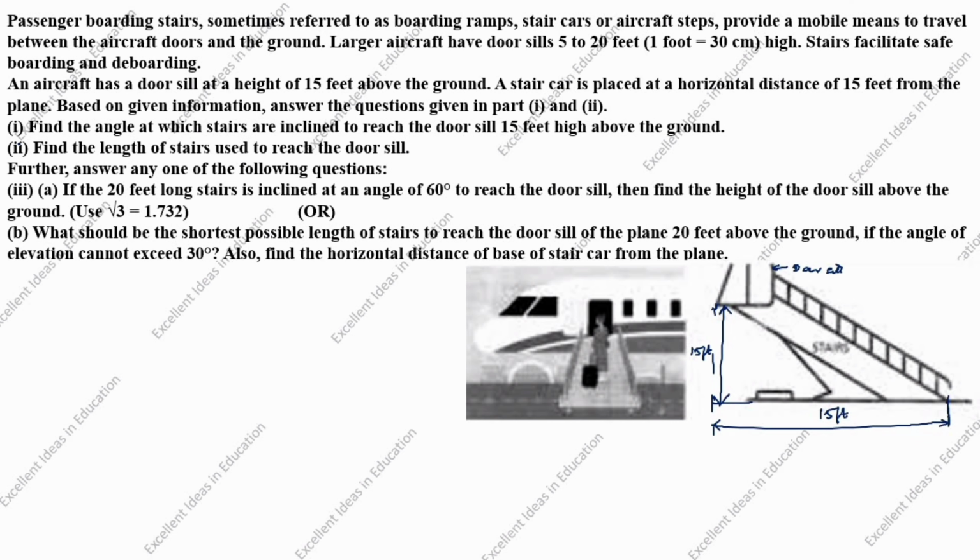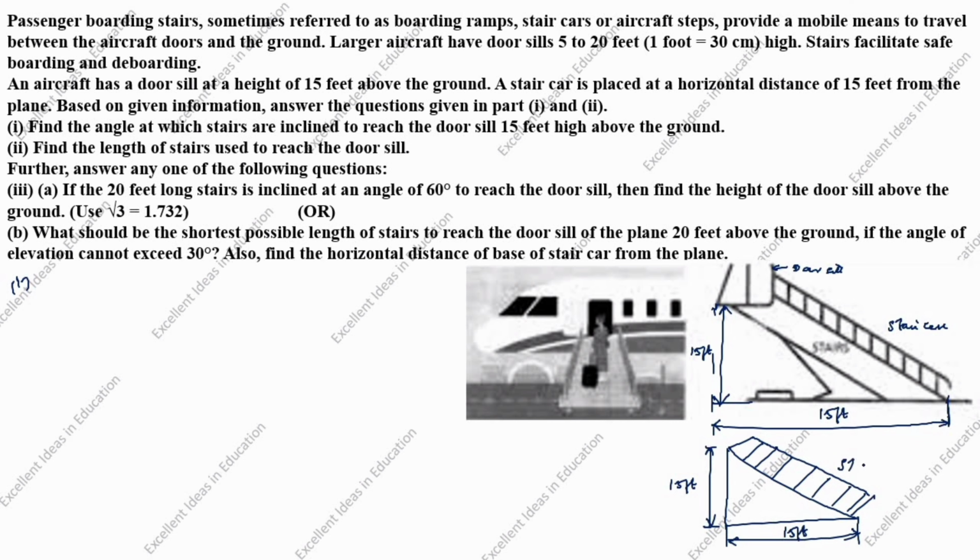What we need to find in this question? First question is, find the angle at which stairs are inclined to reach the door sill 15 feet high above the ground. I will draw the drawing here. This height is given as 15 feet. The horizontal distance is given as 15 feet. The angle at which stairs, this is the staircase, this is the stairs. Here is the door sill. This angle we need to find, theta.